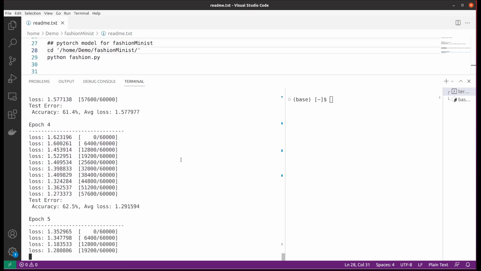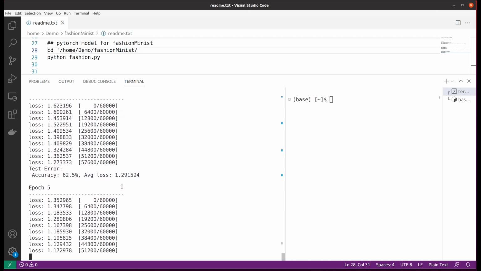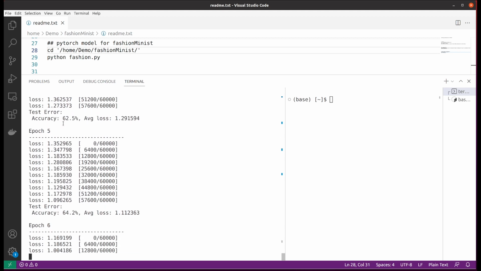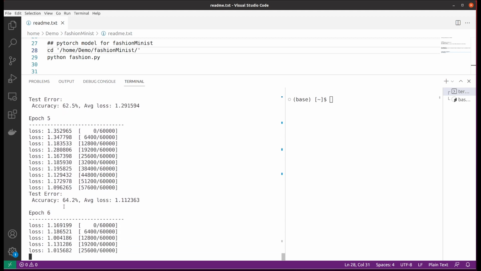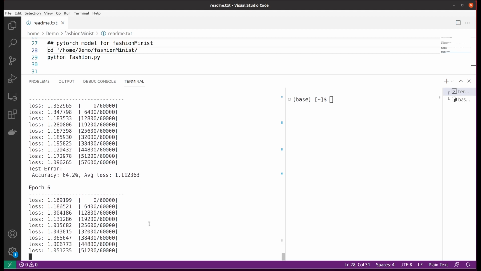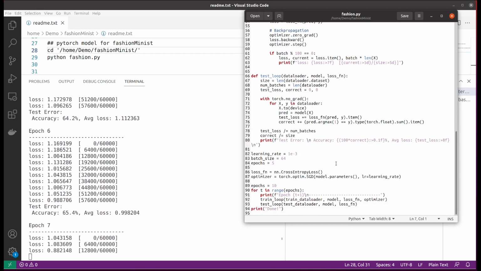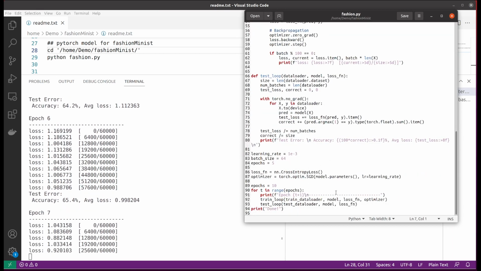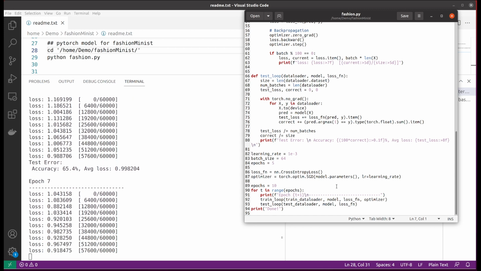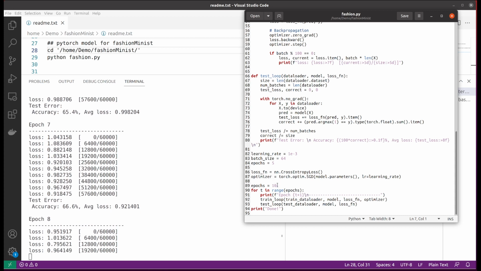We see that there are several epochs, and the accuracy has been increasing during training.